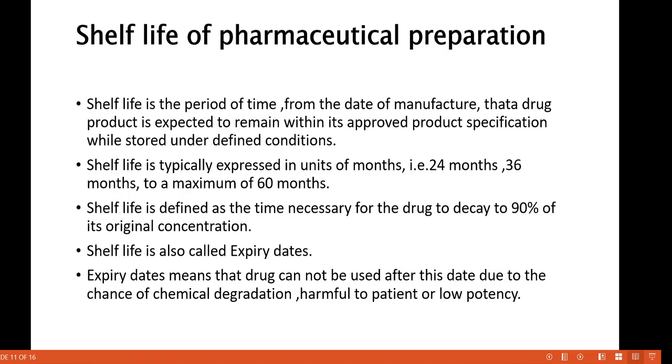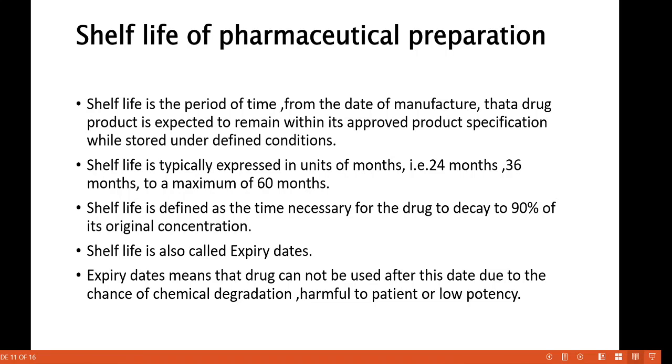Shelf life is defined as, this is the important definition, it is a simple definition: the time necessary for the drug to decay to 90% of its original concentration. Means whatever 100% medicament is present in that tablet, when it decays to 90% of its original concentration, that time is nothing but the shelf life.